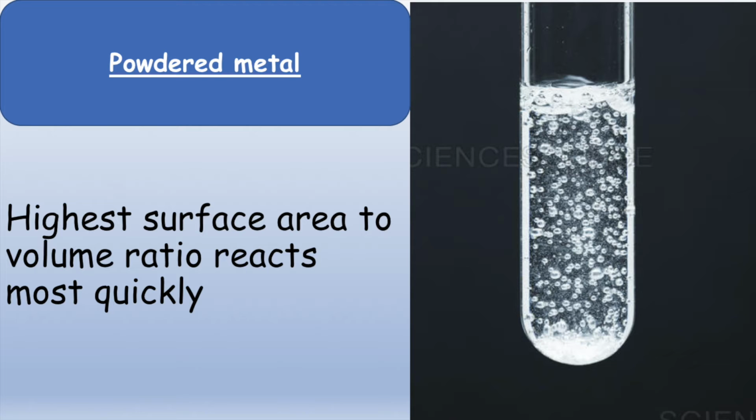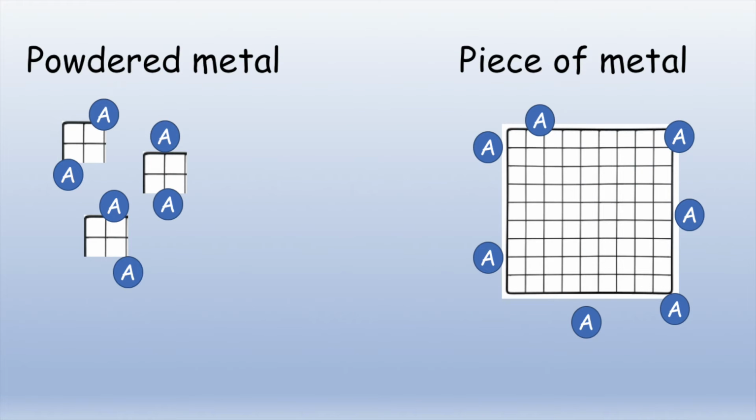This is because when a reactant is powdered, more of the particles are in contact with the other reactant, in this case the acid. The whole piece of metal will not react as quickly because only its surface can react. The metal atoms inside have a long wait before they come into contact with the acid. So looking at the diagram, imagine each square on the grid represents an atom. There are many atoms inside the piece of metal that are yet to react, whereas the powdered metal, no atoms are waiting to react.